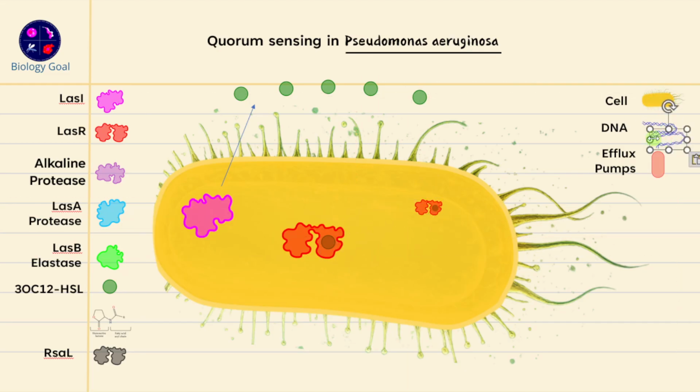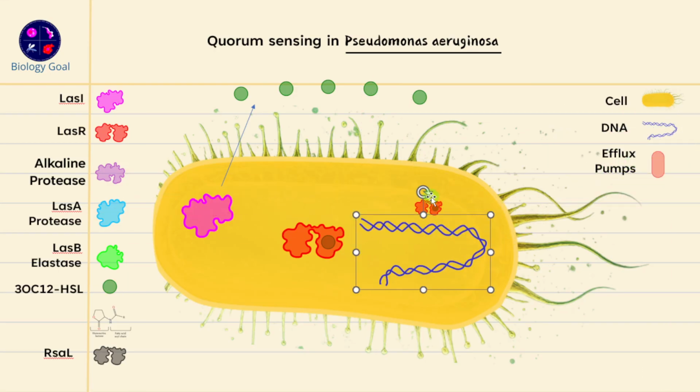So here is DNA, which I've already created so that you can understand. Now this is the DNA. What happens is this protein is going to move and it's going to bind to a particular region called the LAS box. That LAS box is a promoter region. The LAS box is a specific sequence, a DNA region, where this particular protein goes and binds, and it will bind like this.